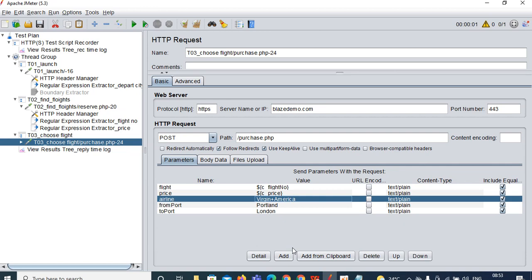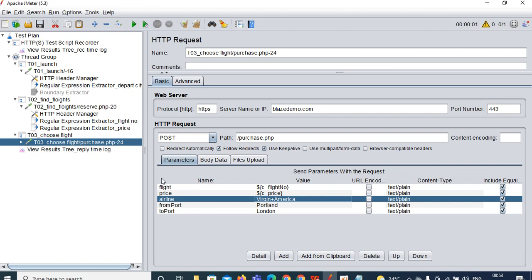You need to check whether it is coming multiple times in the recording time log, then correlation is required. If it is not present in multiple places, correlation is not required for that. Instead of the boundary extractor, better to use the regular expression extractor only.